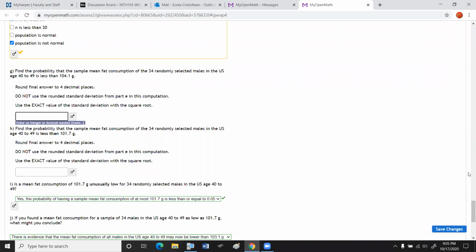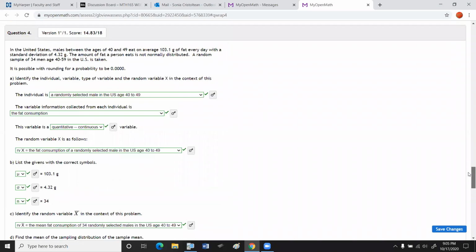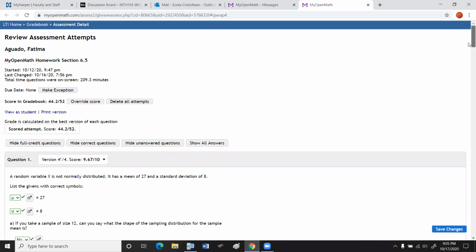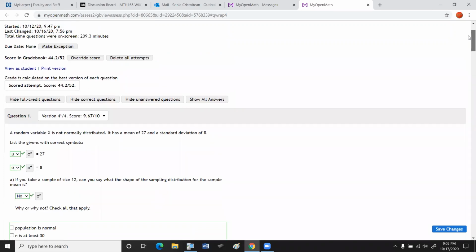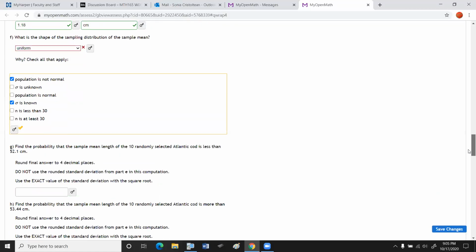Hi, this is a reply to one question a student had related to problem number 4 in homework 6.5. So this is homework 6.5, as you can see right here. And the question is question number 4. So I scroll down to question number 4.